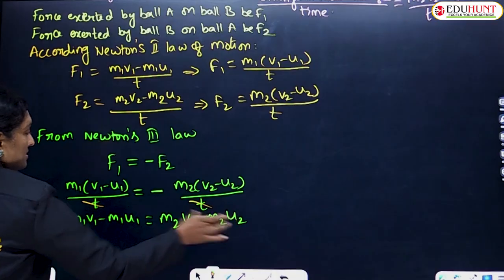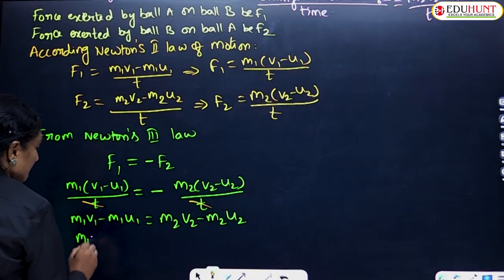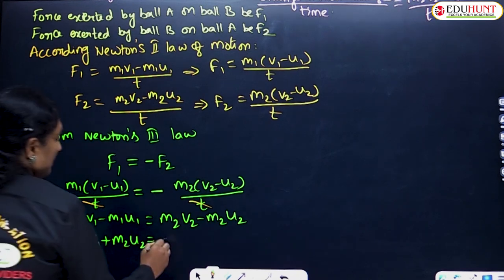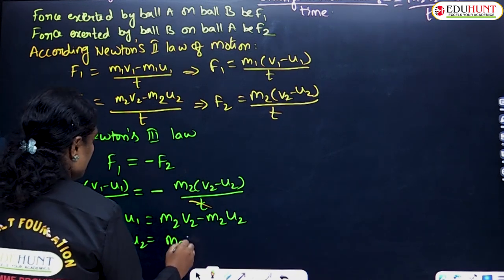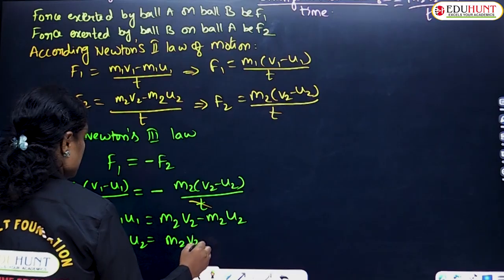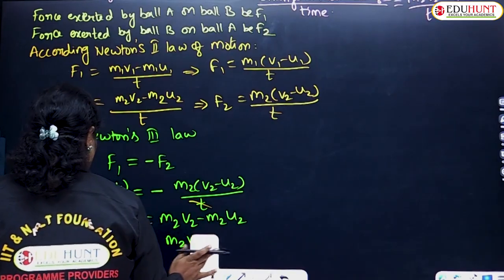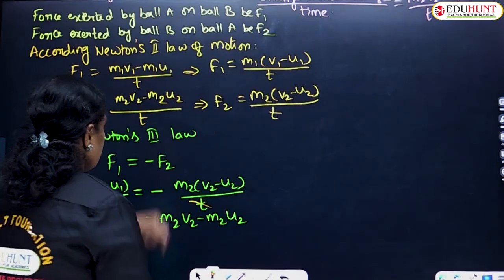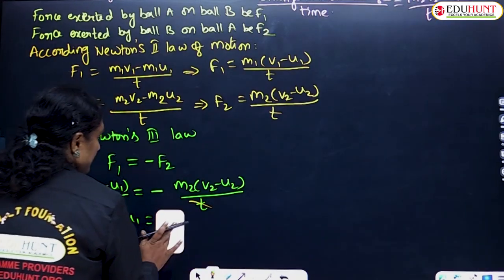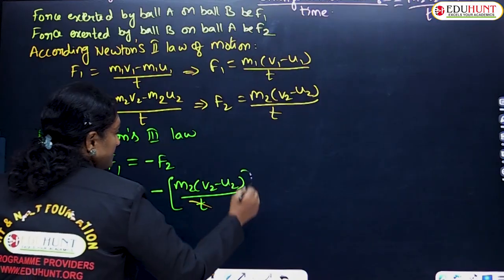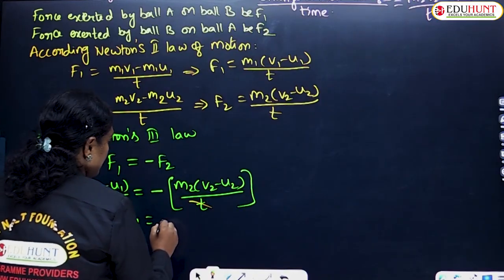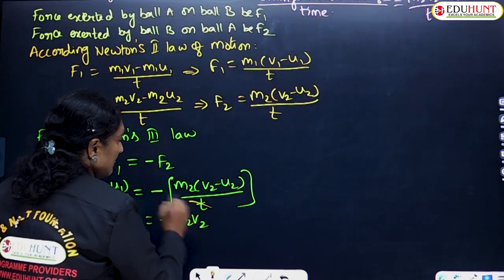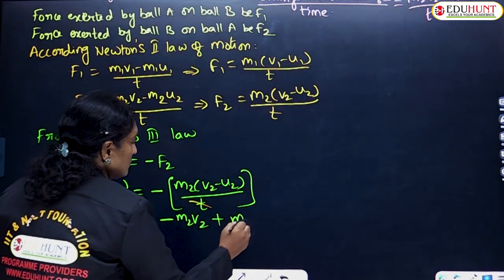Bringing this minus to the other side, we take the minus common, and we are left with minus m2 v2, and minus and minus make plus m2 u2.